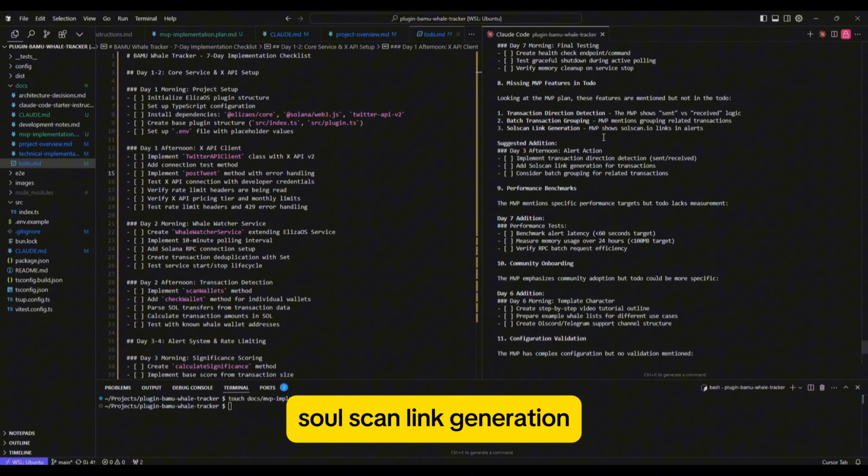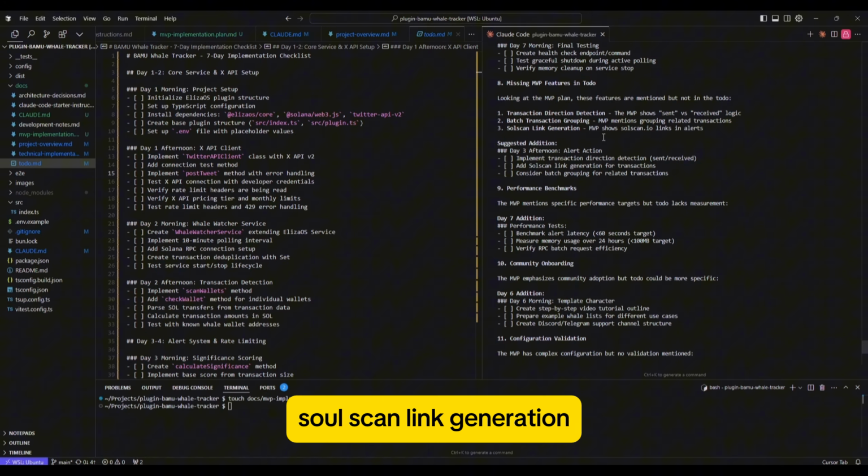Okay, so I've just responded here to Claude Code. I've said, please include all of these suggestions in the MVP plan, update the to-do list and any other necessary files, so these features are all included in the implementation. So now Claude will update all of these files to include these suggestions.